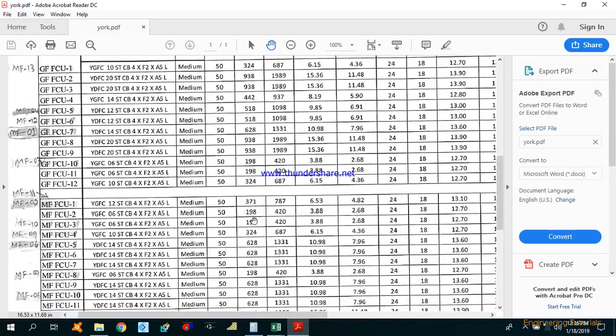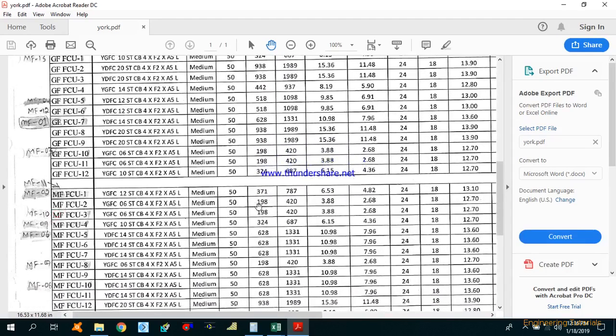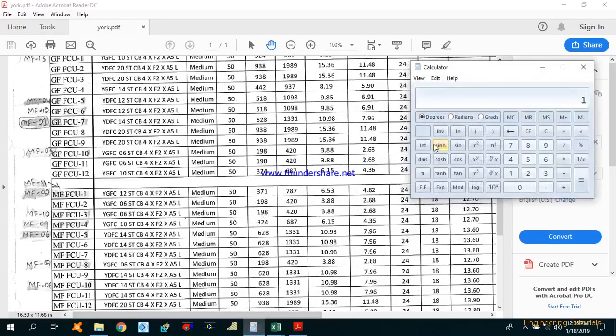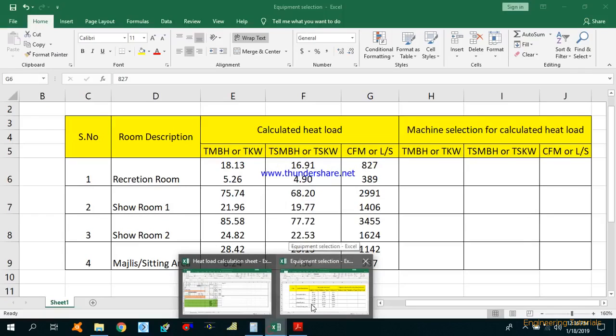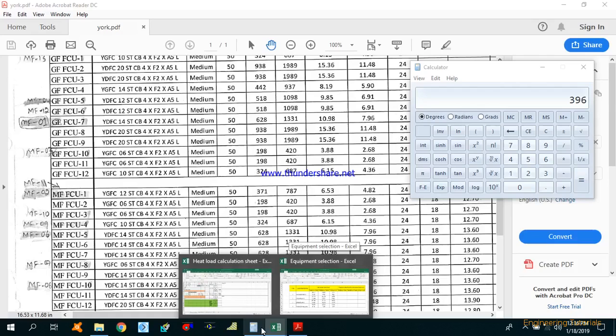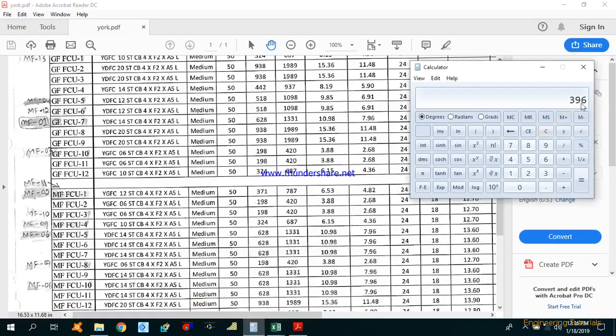Or we can do one more thing, we can select 2 FCUs. This is FCU2, 198 liters per second, and FCU3, 198 liters per second. So if we select 2 FCUs of 198, it will be 396 liters per second. And how much is required over there? 389. So it's okay, we can select this one with 396 liters per second.